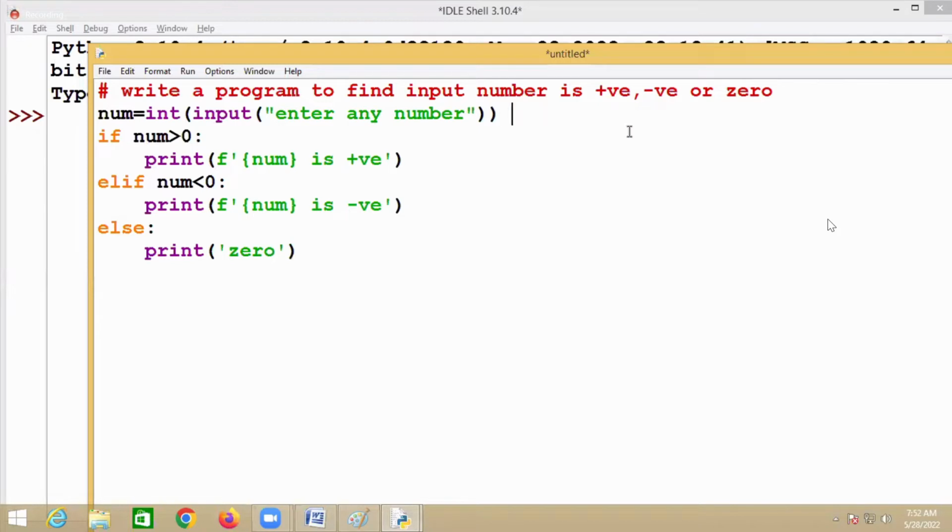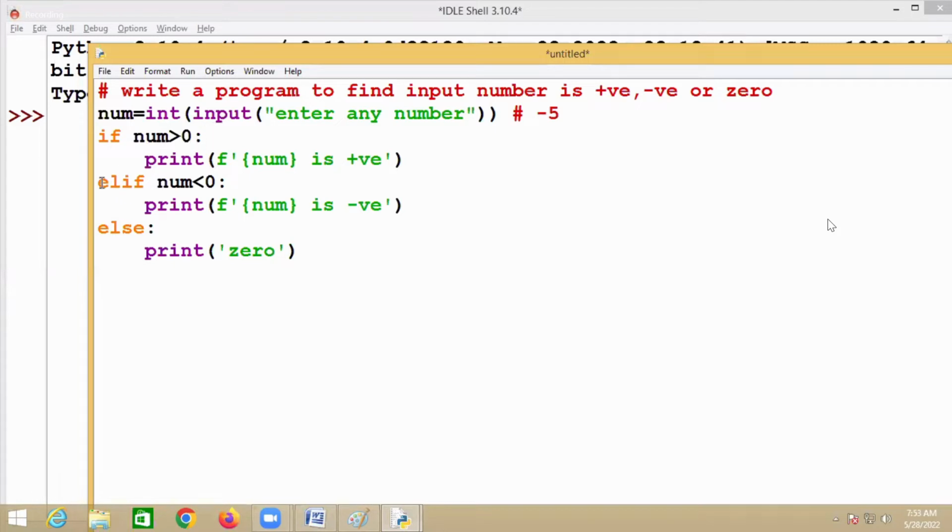For example, suppose the number I input is 5. Is 5 greater than 0? Yes, 5 is positive. Then it will stop. If the first condition is true, will you check the second one? No. Suppose the number I entered is -5. Is -5 greater than 0?